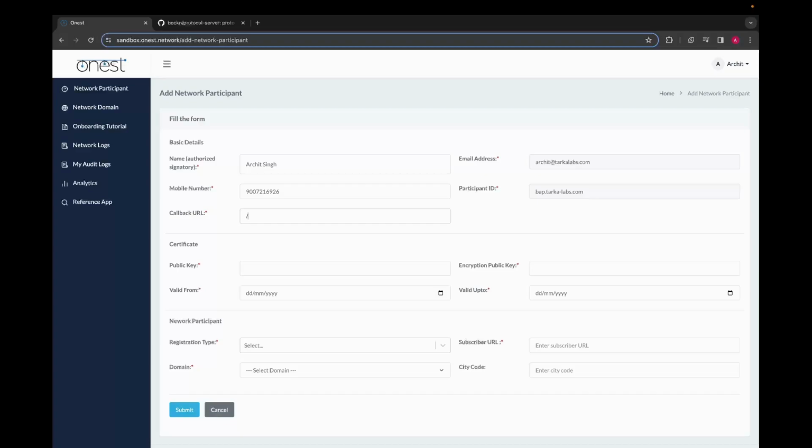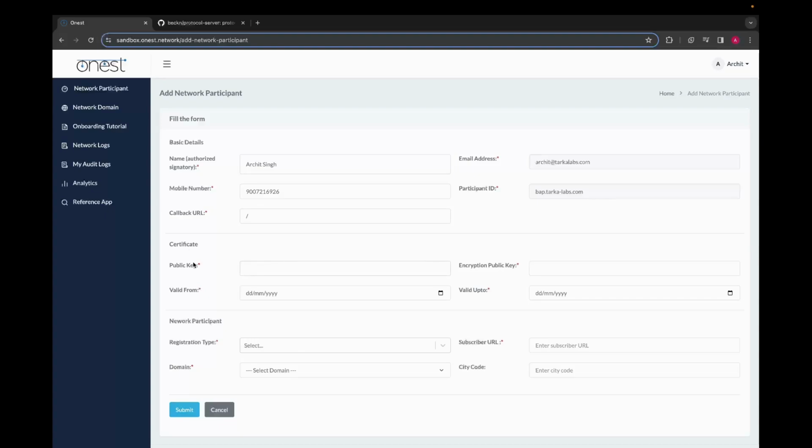at bap.tarka-labs.com slash. And if we have test, which means that this is the API endpoint, the project root, the root endpoint that will be used to actually communicate with your particular application. So for now, we'll have this as just slash.